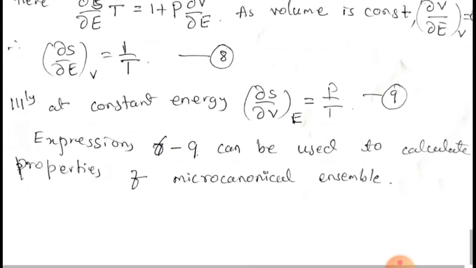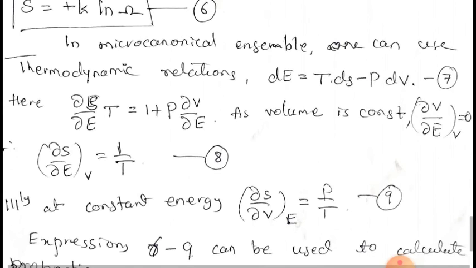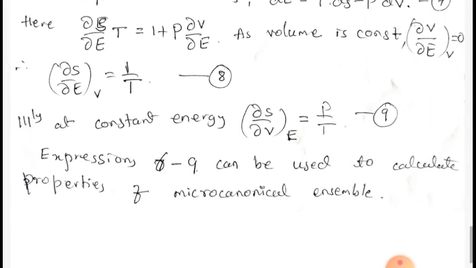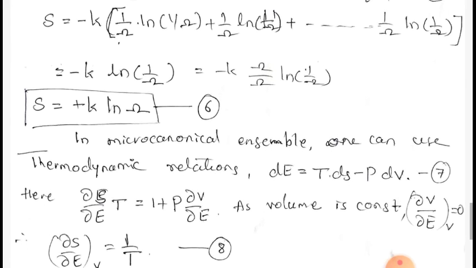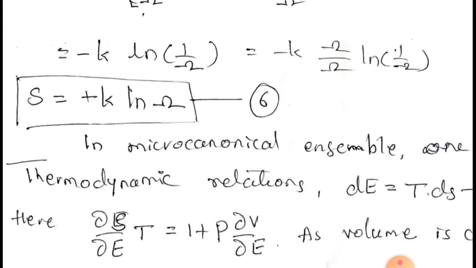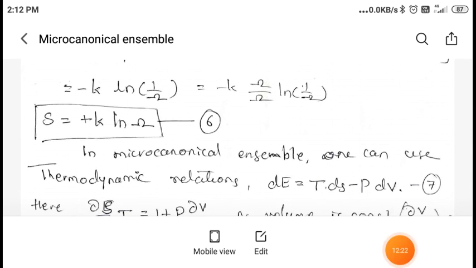Expressions 6, 7, 8 and 9 are used to calculate properties of a microcanonical ensemble. And equation 6 is very, very important. You should remember that S is equal to k into ln omega, where omega is the number of systems in a microcanonical ensemble. This is all about the microcanonical ensemble.